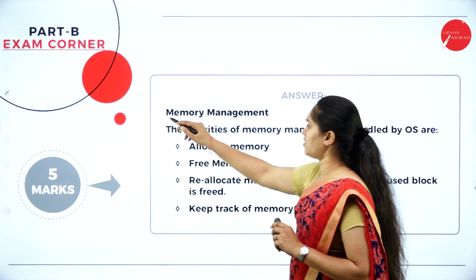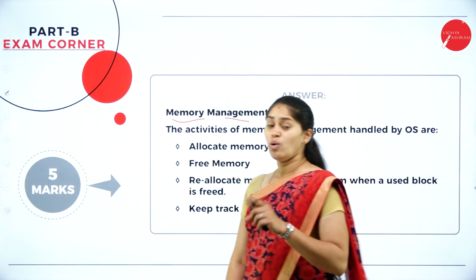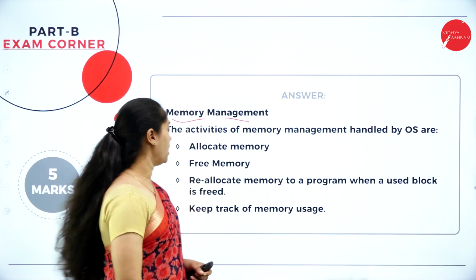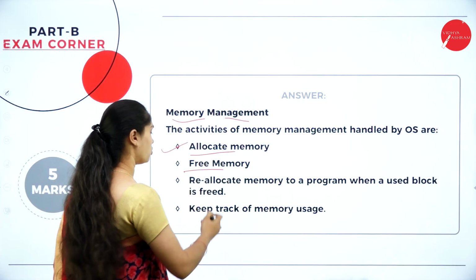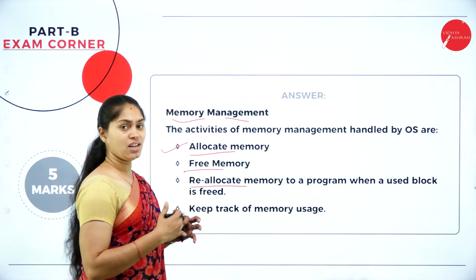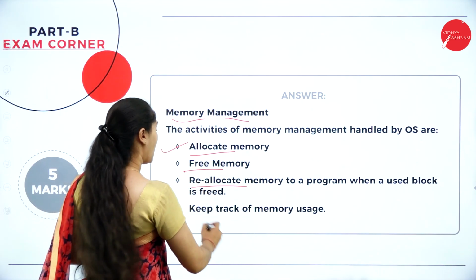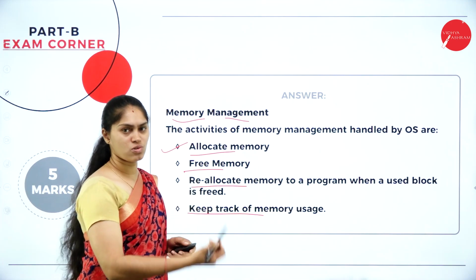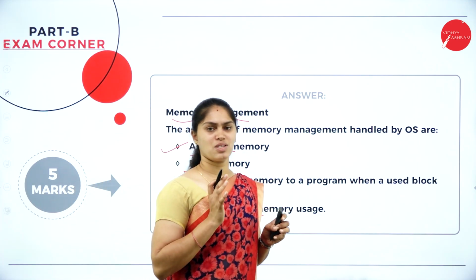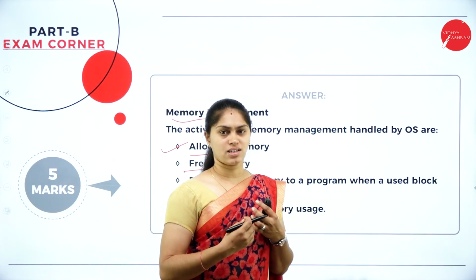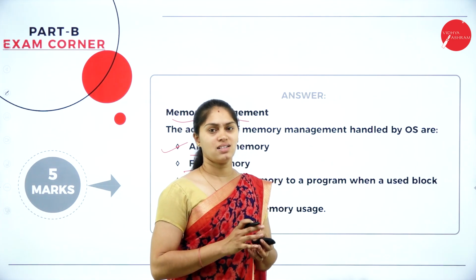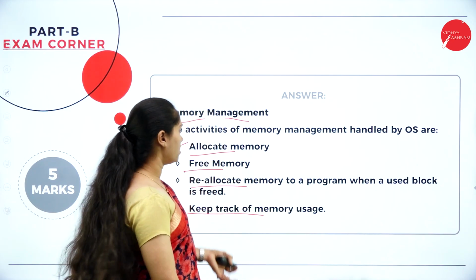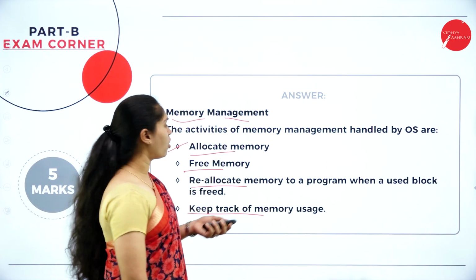Here you can see, when it comes to memory management, what are the activities it is performing? It is able to allocate the memory, deallocate or free the memory, and reallocate the memory which is there in the resource pool, and keep track of the memory usage. The main job of the operating system is controlling and coordinating the resources of a computer system. So its maintenance is also important. That is what is going to be done by the operating system.